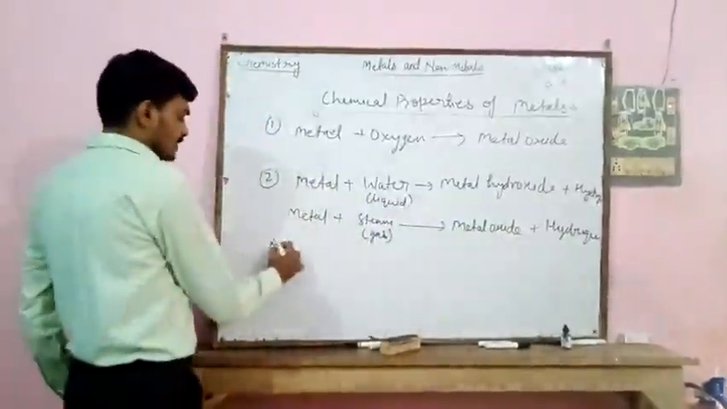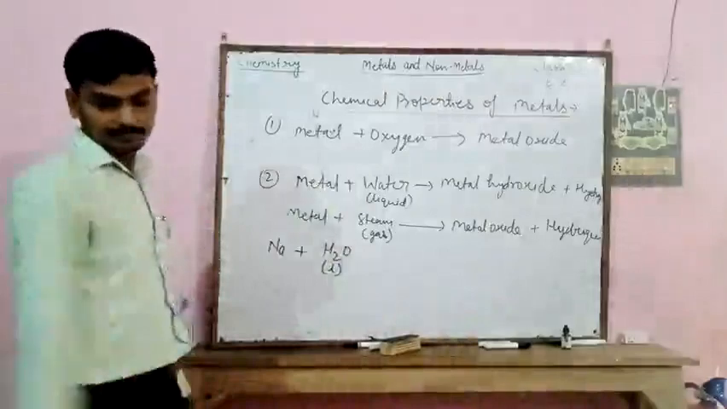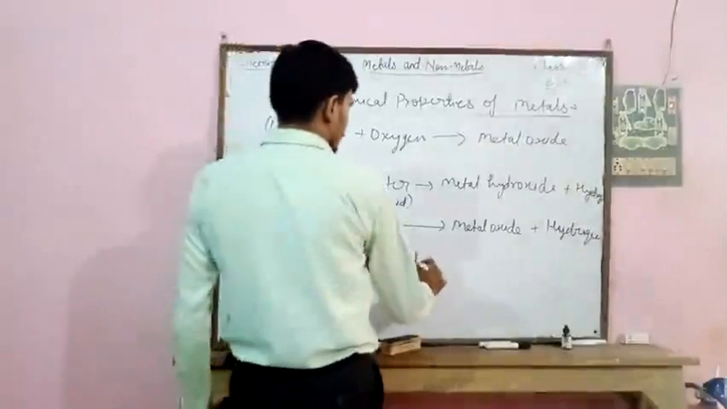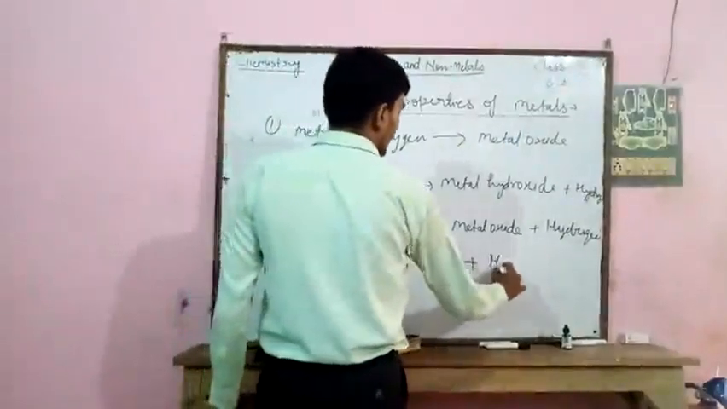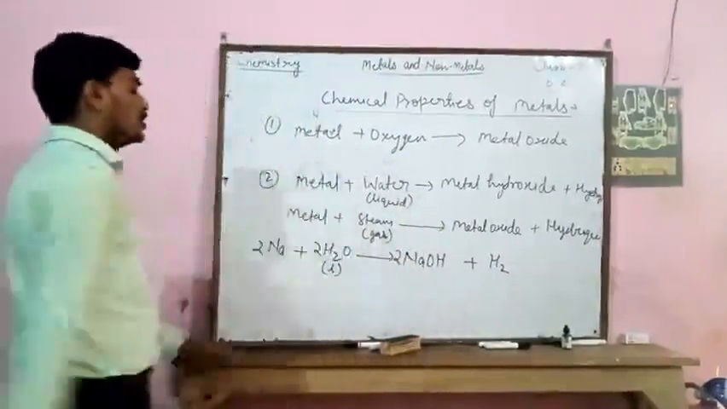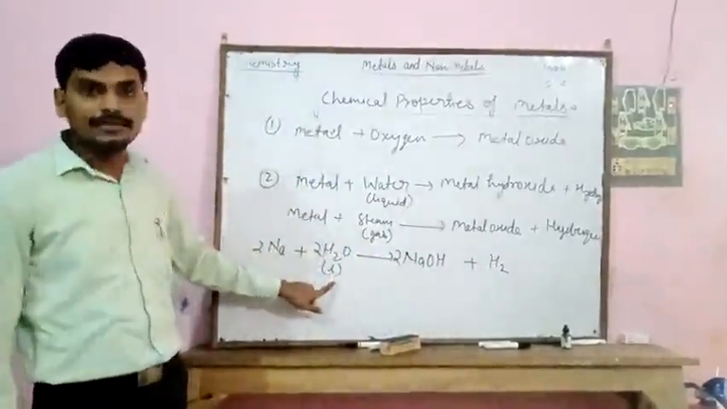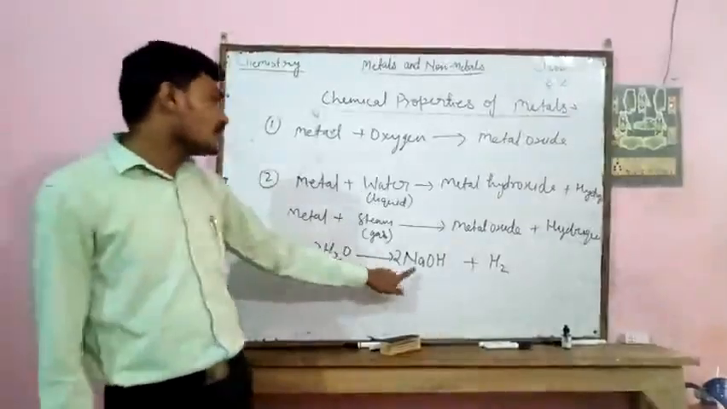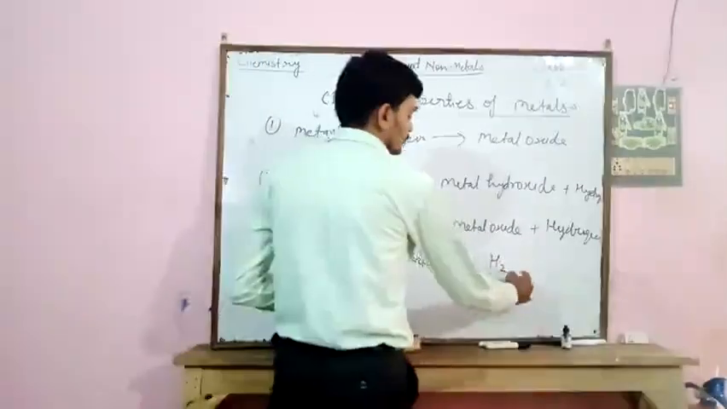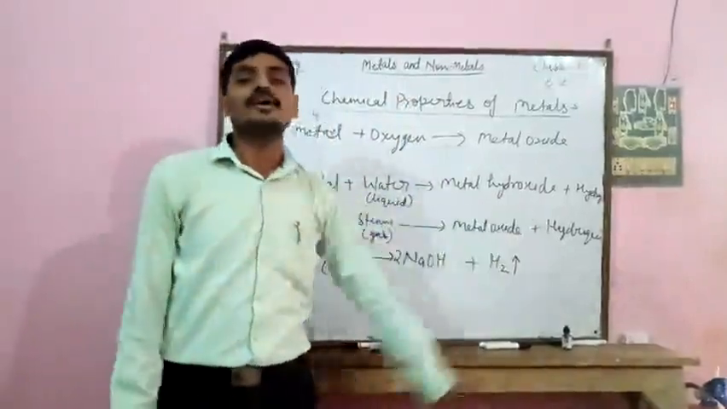If sodium reacts with water in liquid state, then it forms NaOH, that is sodium hydroxide, plus hydrogen gas. So if sodium, this is the metal, reacts with cold water, that is liquid form, it forms sodium hydroxide, which is a metal hydroxide, and hydrogen gas evolves.